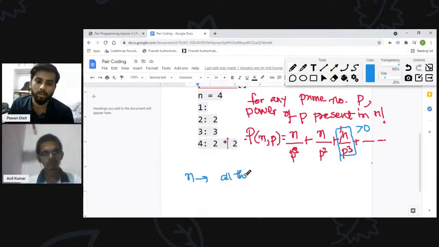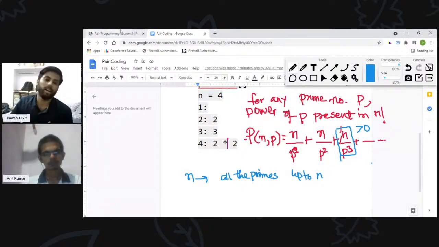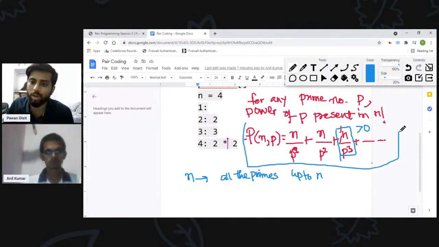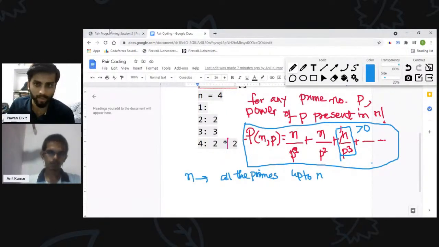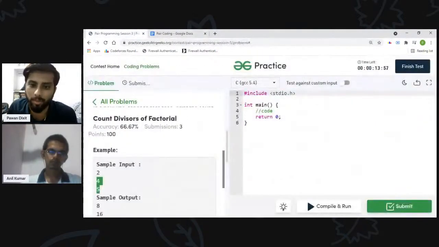We should count the powers of all the primes up to n using this formula, and then take the product of them, meaning the product of each power plus 1.